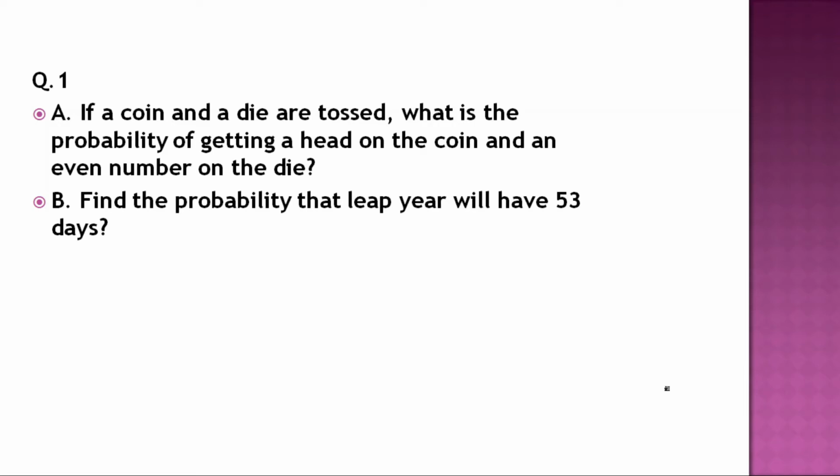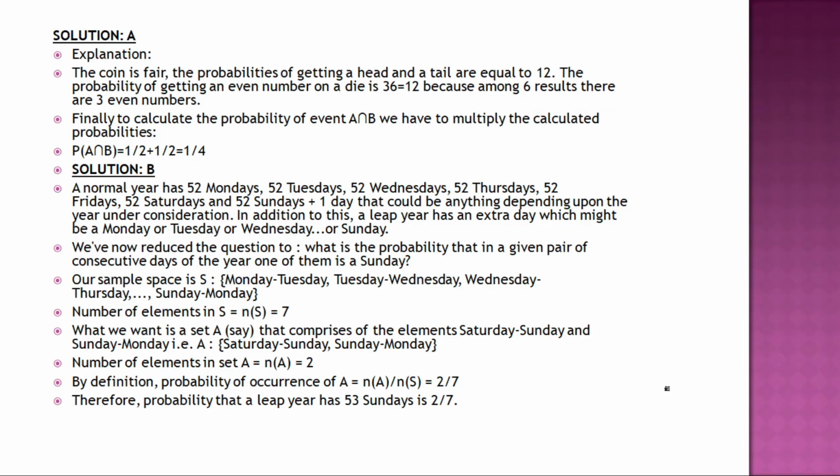Find the probability that a leap year will have 53 Mondays. These are the two questions. Go to the solution. The coin is fair and the probabilities of getting a head and a tail are each equal to 1 by 2.